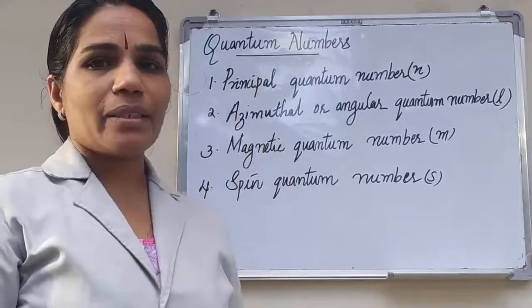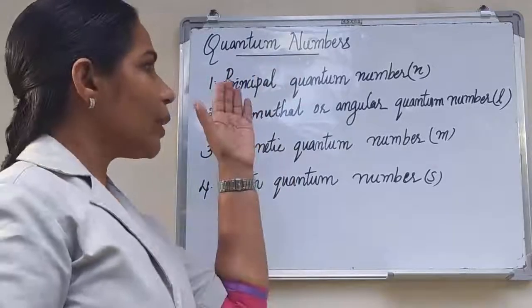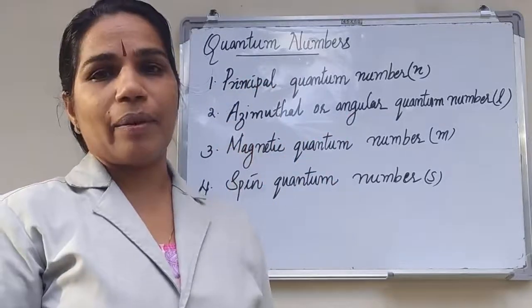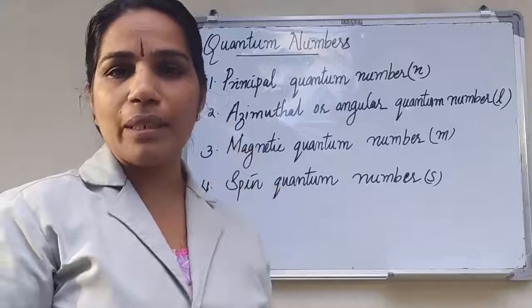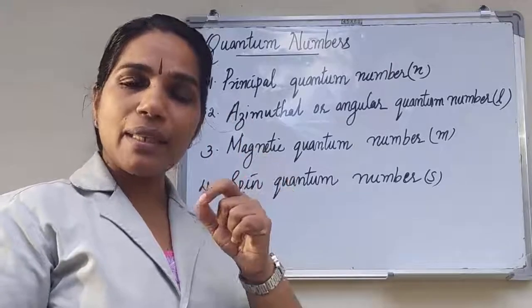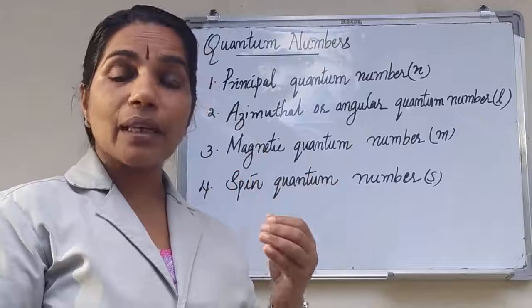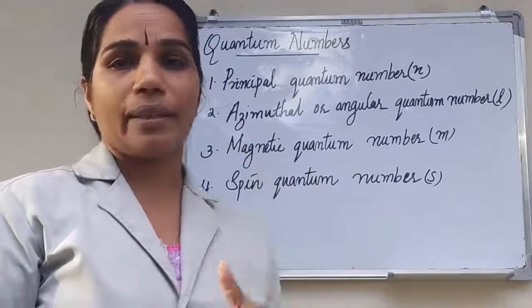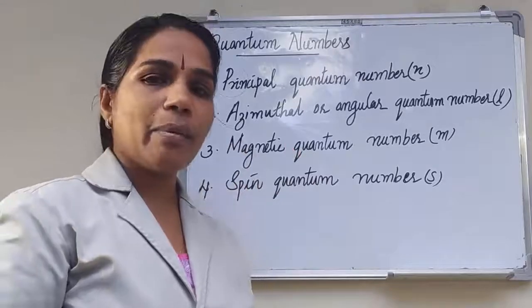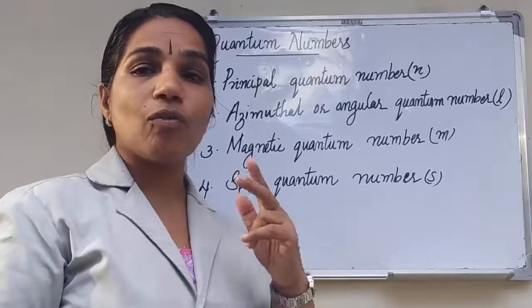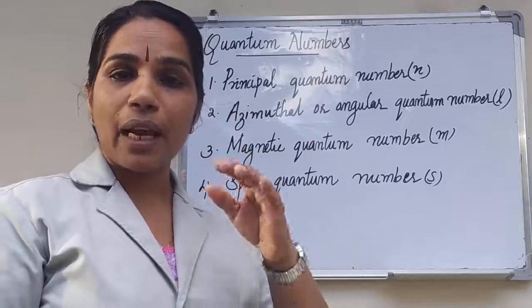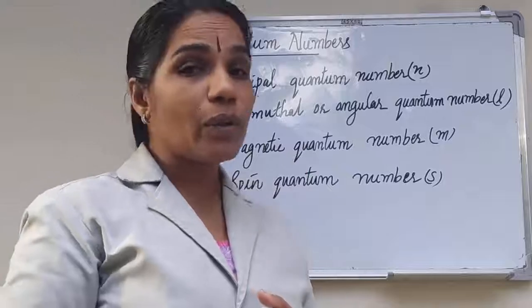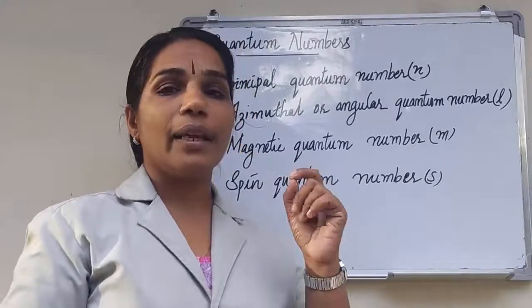Quantum numbers. Quantum numbers may be defined as a set of four numbers, and with the help of these numbers, we get complete information about an electron in an atom.